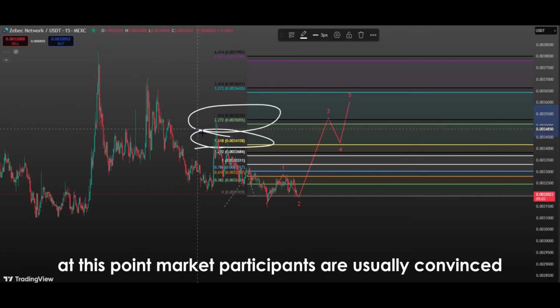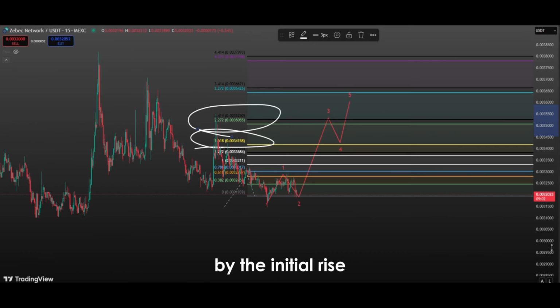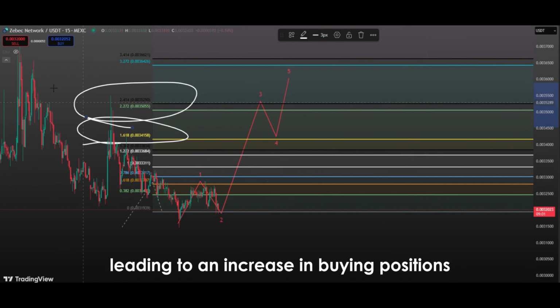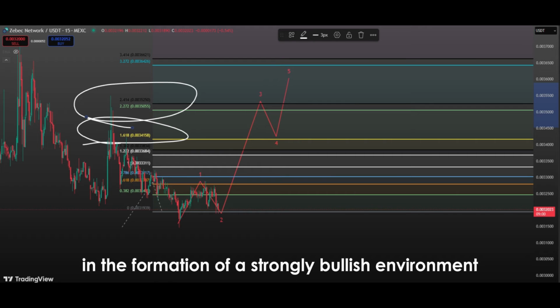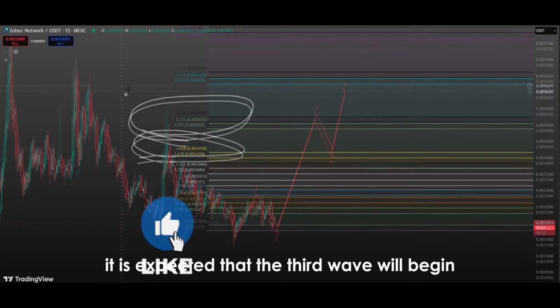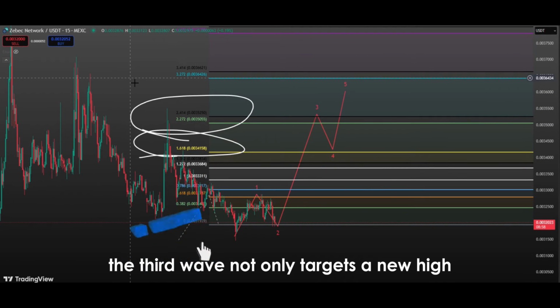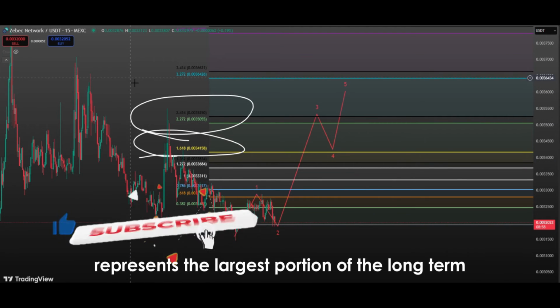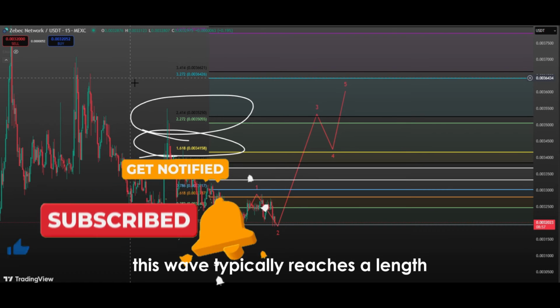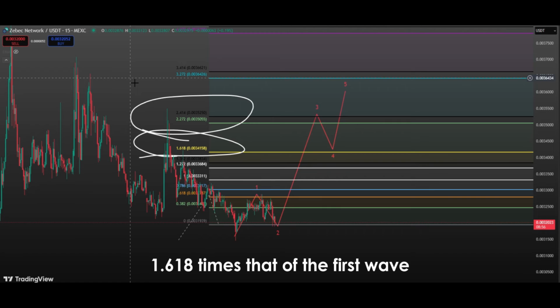At this point, market participants are usually convinced by the initial rise that the price has indeed turned upward, leading to an increase in buying positions and the formation of a strongly bullish environment. Assuming the price is currently in the second wave, it is expected that the third wave will begin after this correction. The third wave not only targets a new high, but also represents the largest portion of the long-term upward potential. Technically, this wave typically reaches a length 1.618 times that of the first wave.